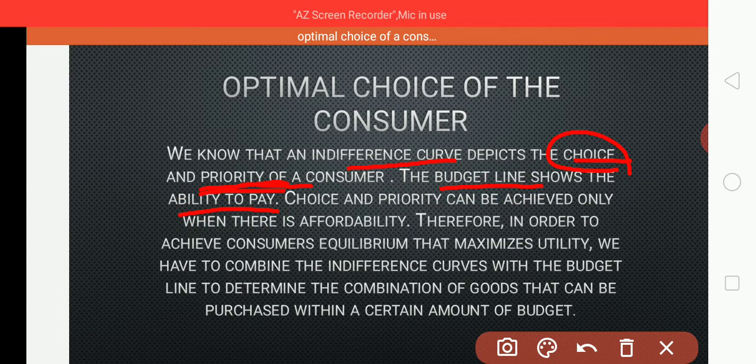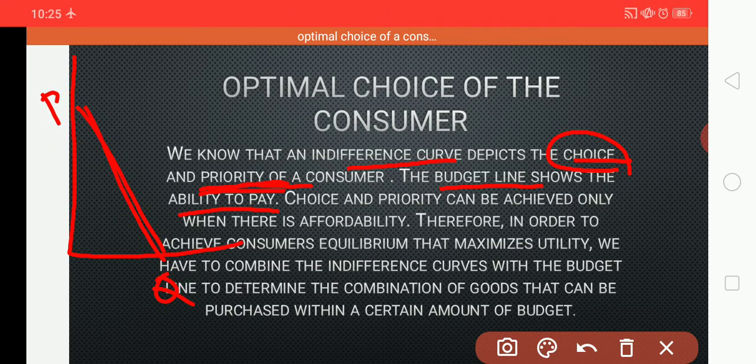In yesterday's example I gave, this is the budget line. For example, this is P and this is Q, so PQ is a budget line. It is where the consumer spends exactly his money income.